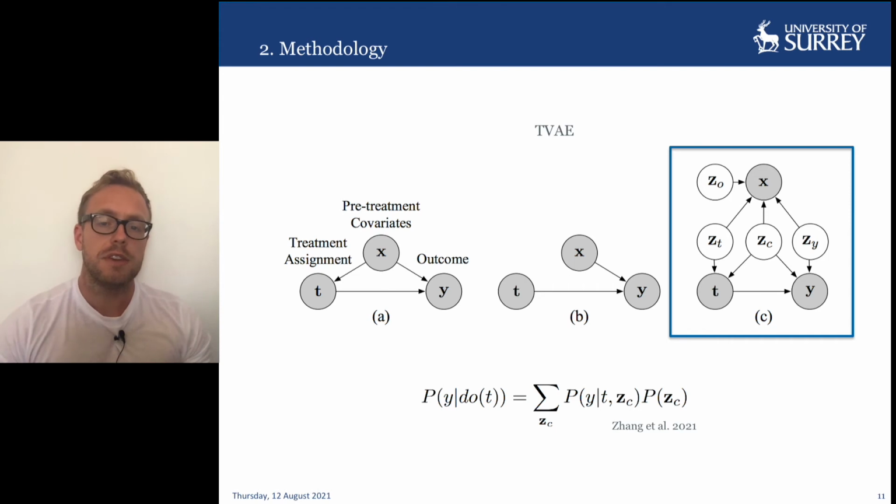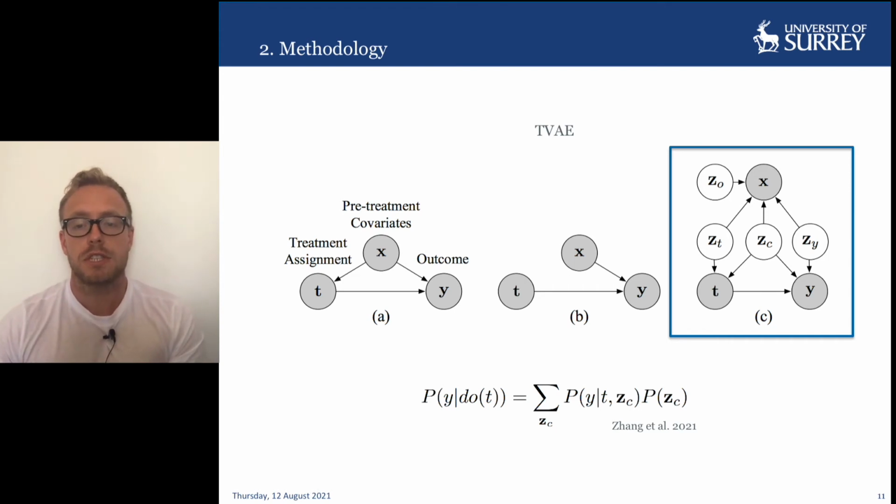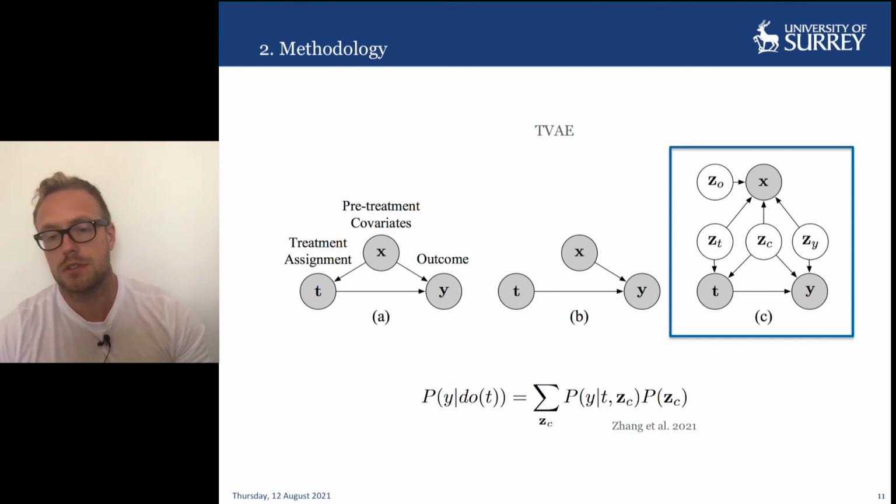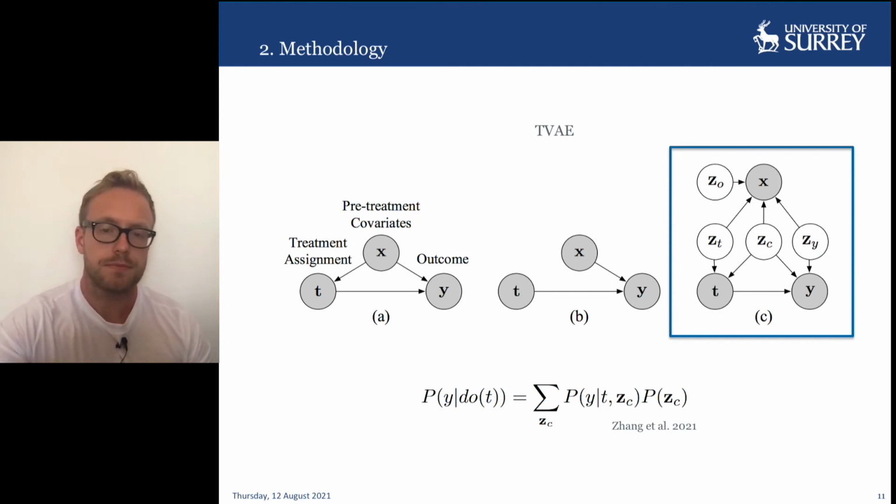Our method, TVAE, or targeted VAE, is based off a similar structure to TED-VAE in that we seek to factorize the latent variables into instrumental variables ZT, which predict the treatment, the confounding factors ZC, which predict the treatment and the outcome, and the risk factors ZY, which predict the outcome. But we also introduce Z0, which is there in order to explain the residual variation in X, which cannot be explained by the other latent factors. We refer to these other factors as miscellaneous factors. Identification still follows straightforwardly from adjusting for ZC.